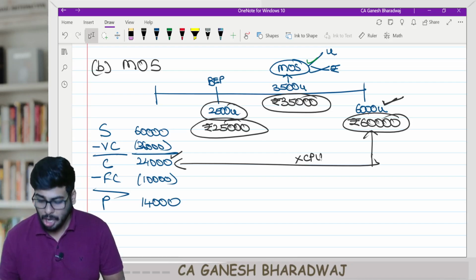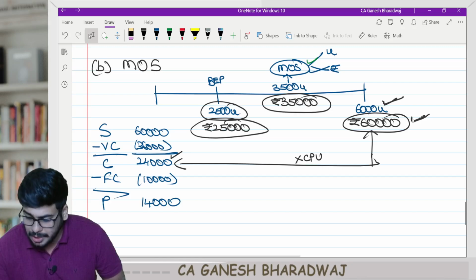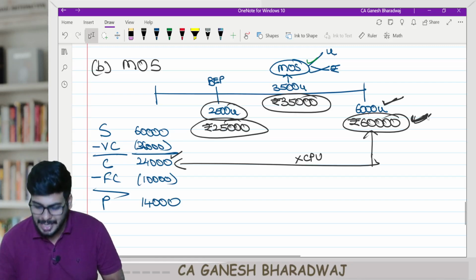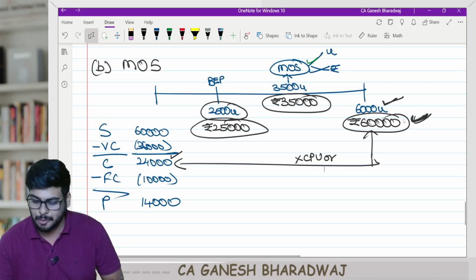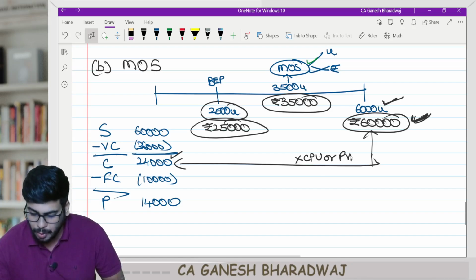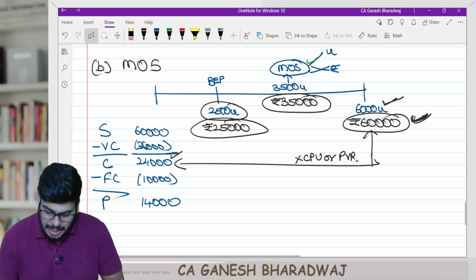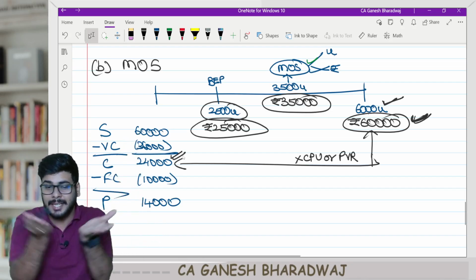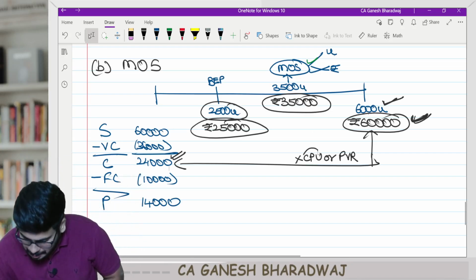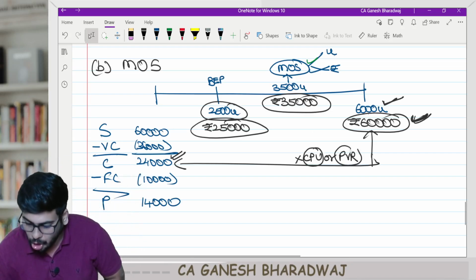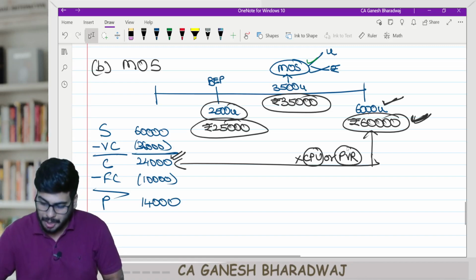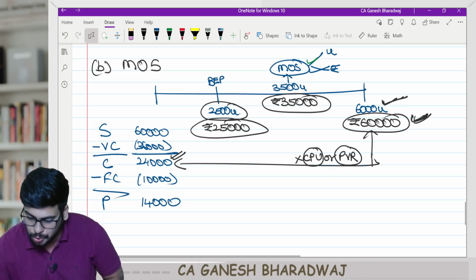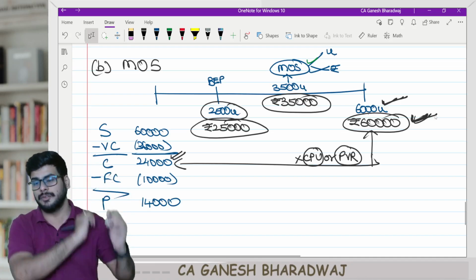Or if I say my total sales is 60,000 rupees, can I say 60,000 rupees into PV ratio? What is my PV ratio? 40 percentage. That also gives me the same 24,000. So the connecting factor will either be contribution per unit or PV ratio, depending on whether it is expressed in units or in value. Are you clear with this, guys?